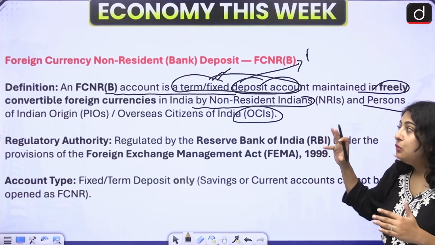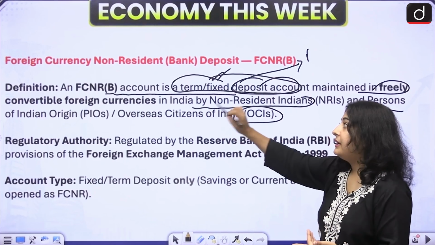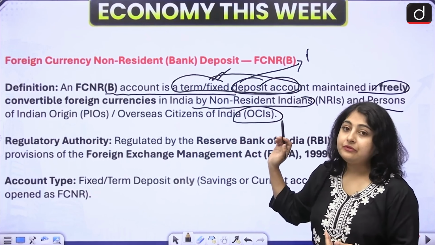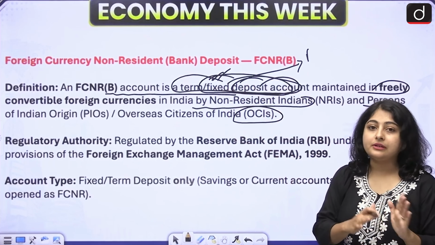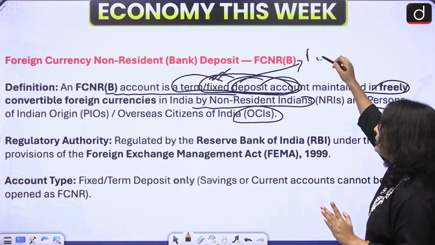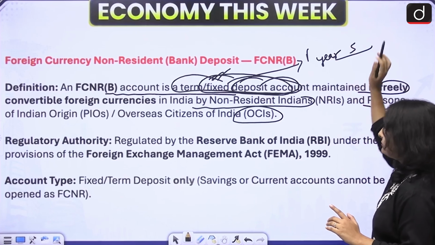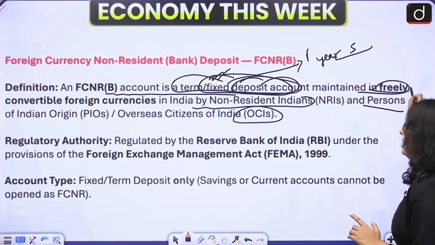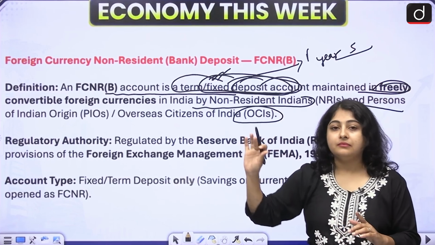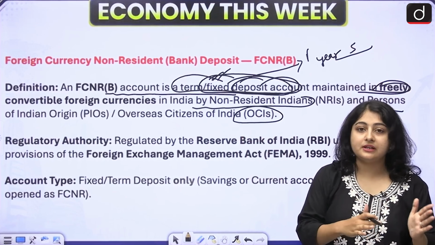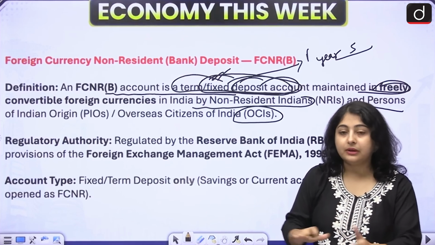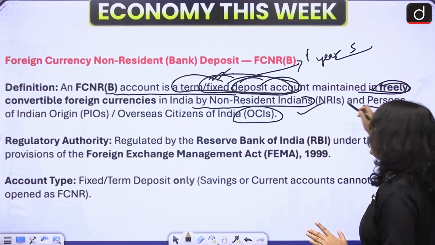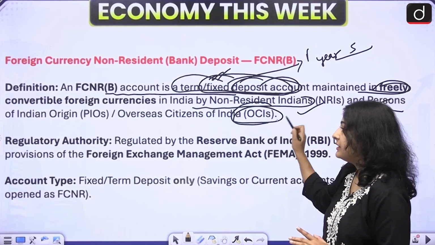So if you want to deposit your money in an FCNR account, what kind of deposit will be made? It will be a fixed deposit. Your money will be locked with the bank for a certain duration, either for 1 year or 5 years. Now, in freely convertible foreign currency, again I have explained previously, you do not need to convert your currency into Indian rupees, by NRIs, by PIOs and by OCIs.